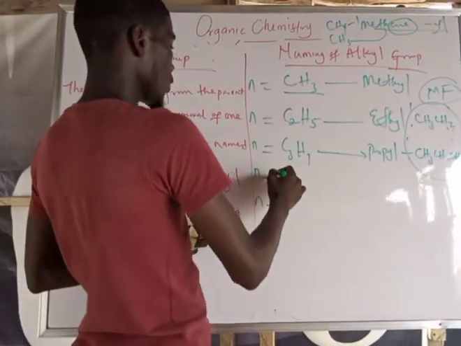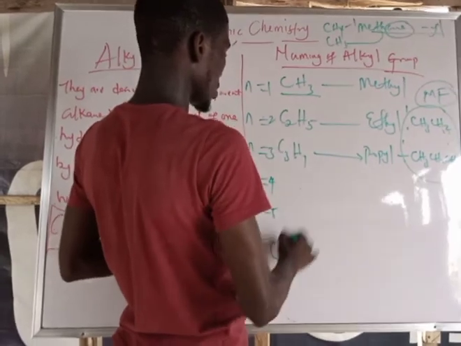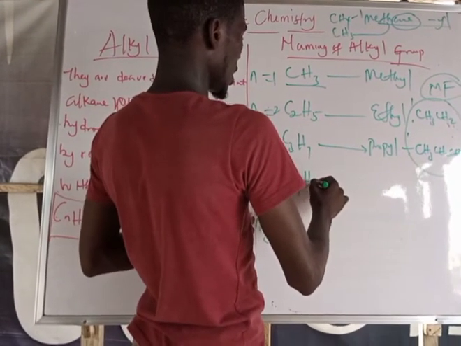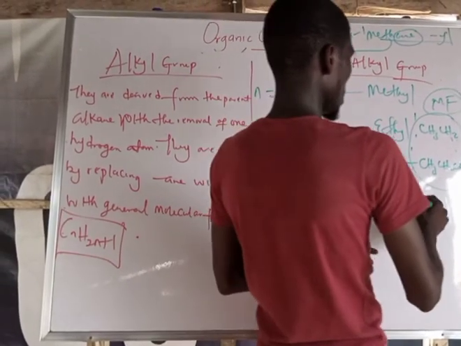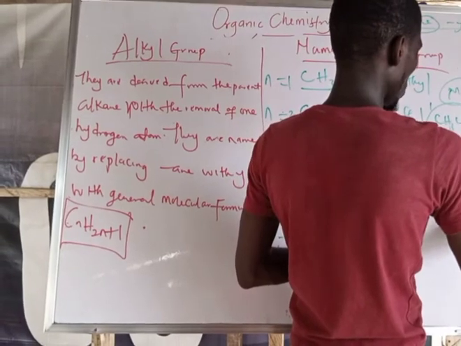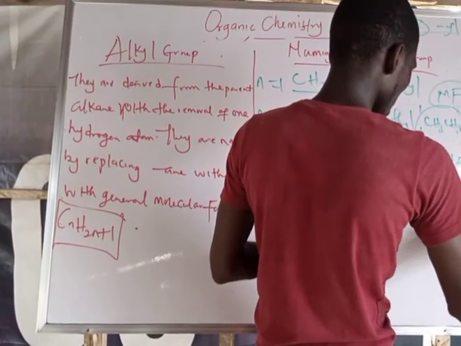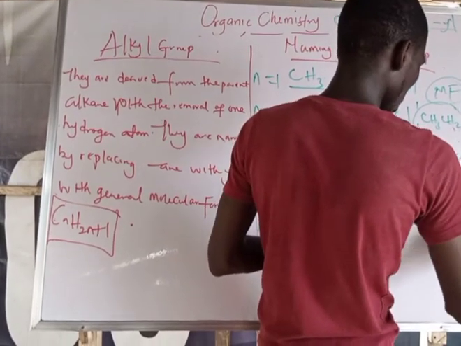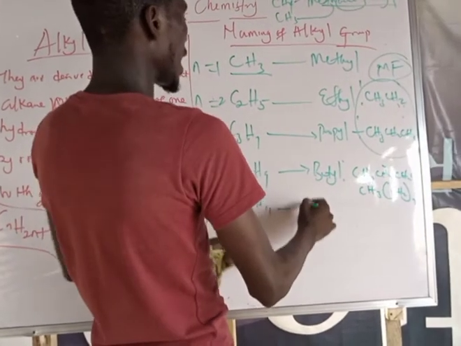So when n is equal to 4, C4H9, I call this butyl. So we have CH3, CH2, CH2, CH2. But I can also say CH3, open a bracket, CH2, how many do I have? 1, 2, 3, with 3 outside. So C5H11, I have pentyl.